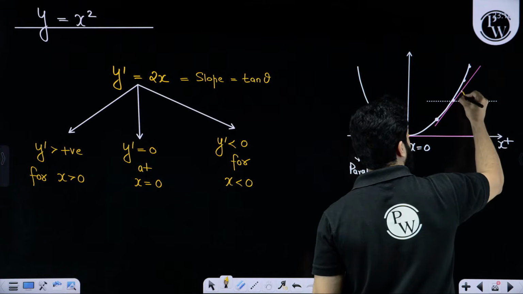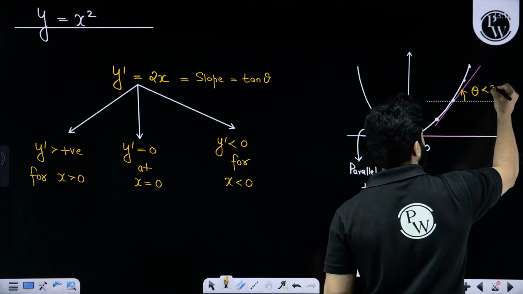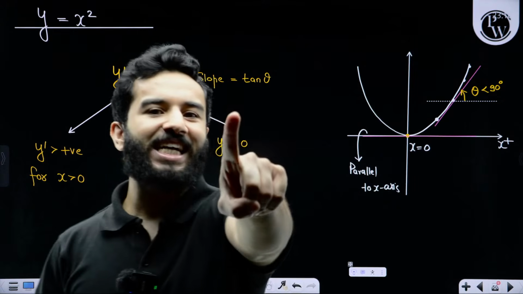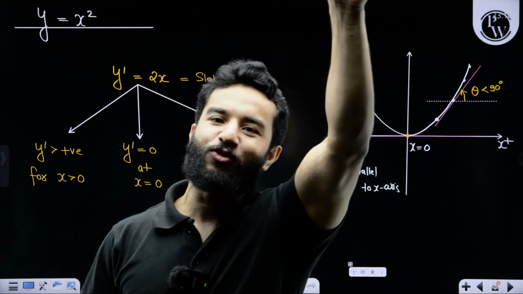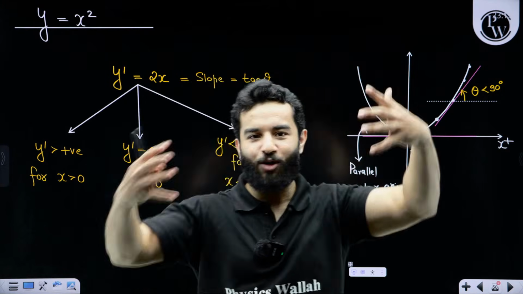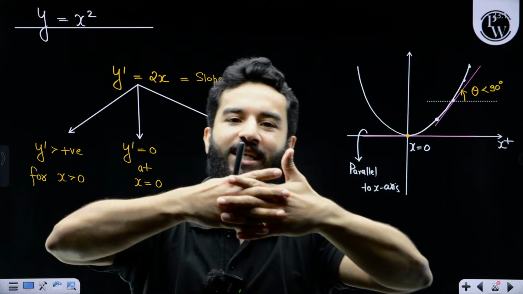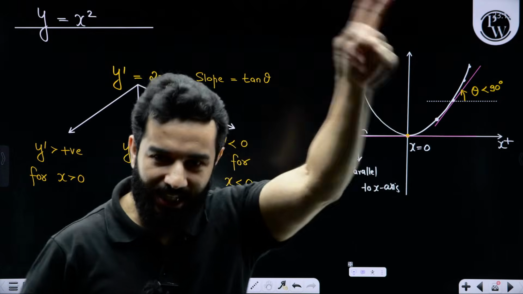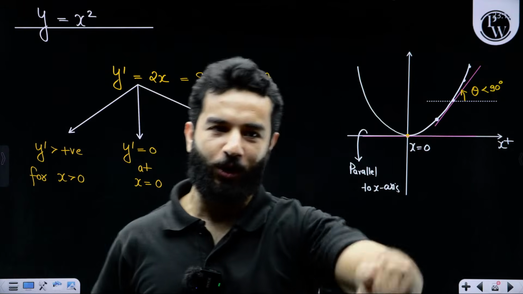This is an acute angle, always less than 90 degrees. Tan of an angle less than 90 degrees gives a positive value because it is the first quadrant. See how things link. When theta is acute, tan theta will be positive.